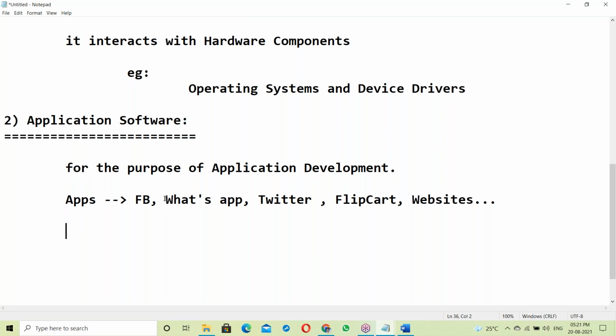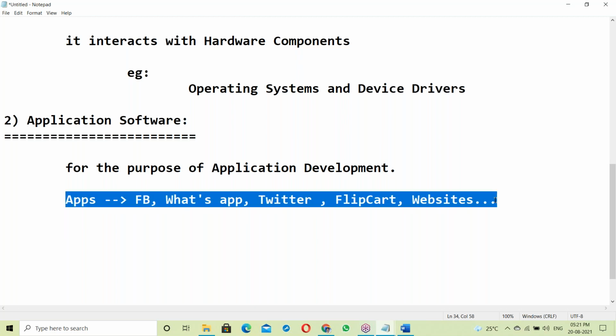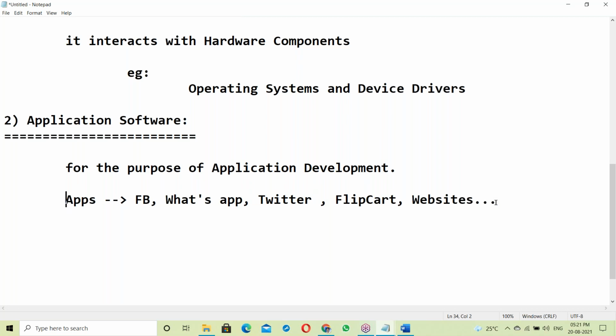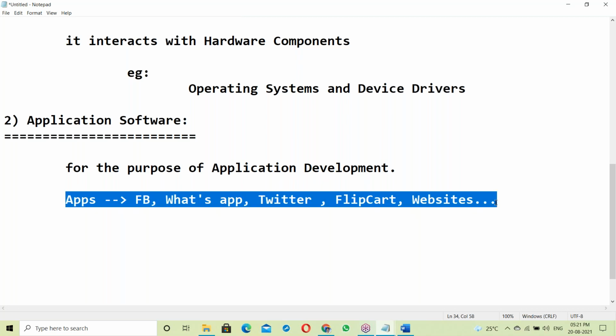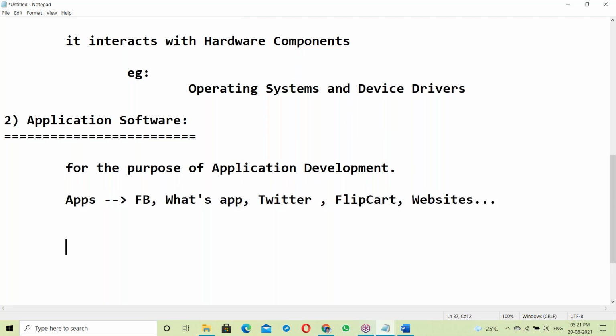So how can you develop such kinds of applications? For this, we need some software. To develop such applications, we need some software. Those are called application software. Example of application software, the best example is Java.